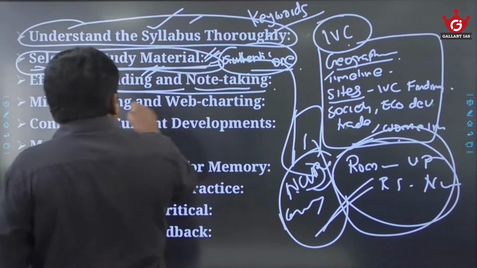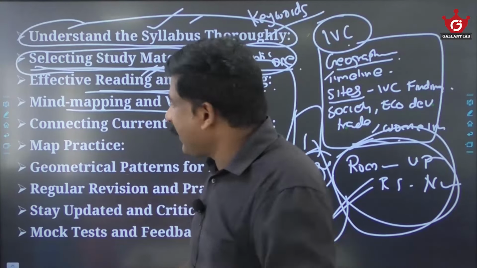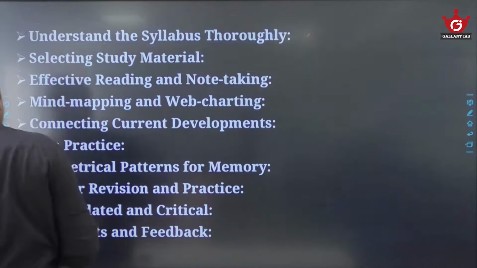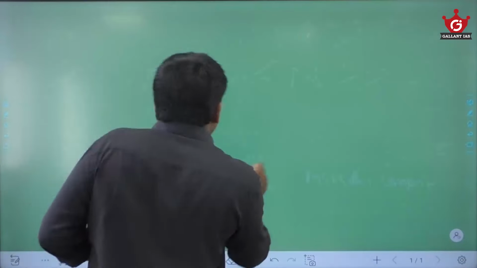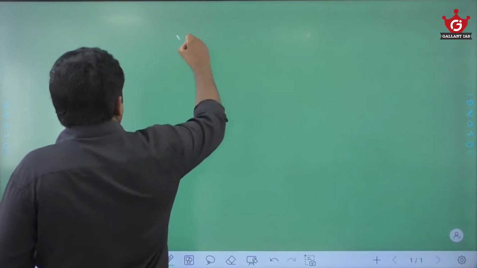Then mind mapping is again very important. When you break down things into, for example, look into, for example, I am talking about the Vedic age.